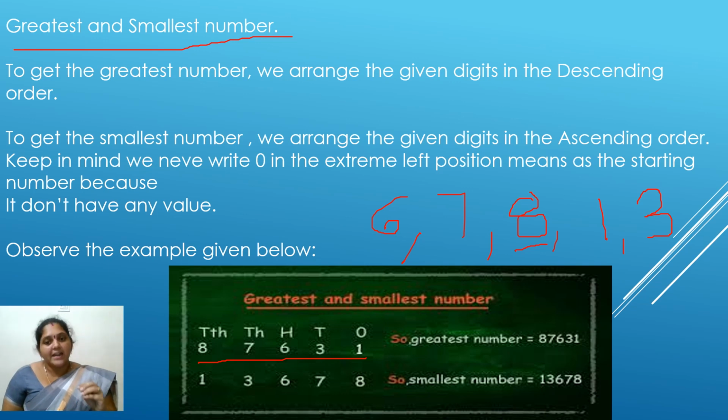Smallest number means ascending order. As I told you before, ascending order means small to big. Small to big you have to write. What is my smallest number here?